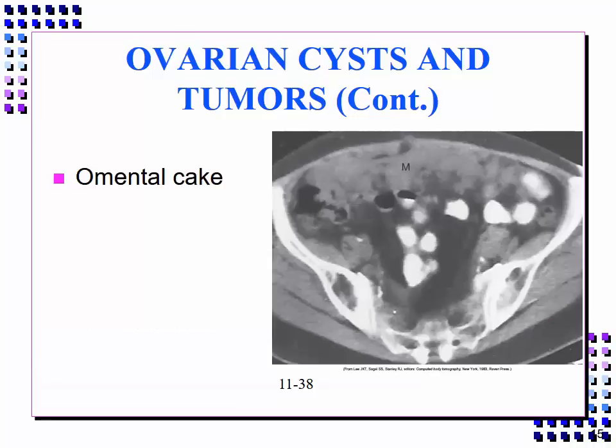Ovarian carcinomas usually spread by implanting widely on the omental and peritoneal surfaces. This pattern can produce the characteristic CT appearance of an omental cake, and that's an irregular sheet of soft tissue densities beneath the anterior abdominal wall.